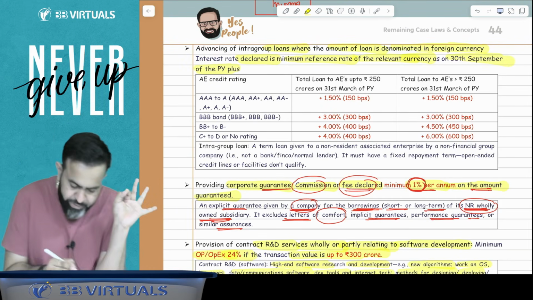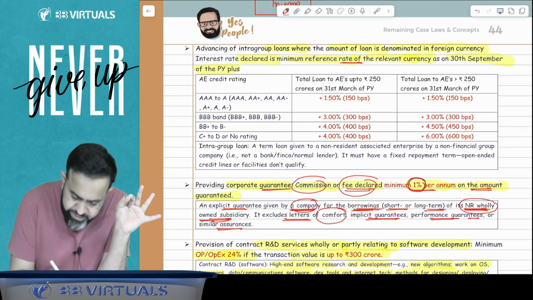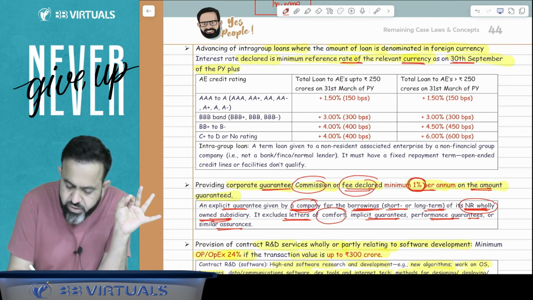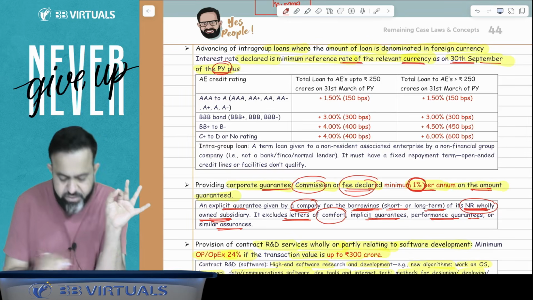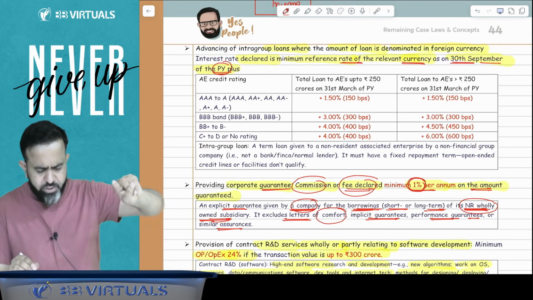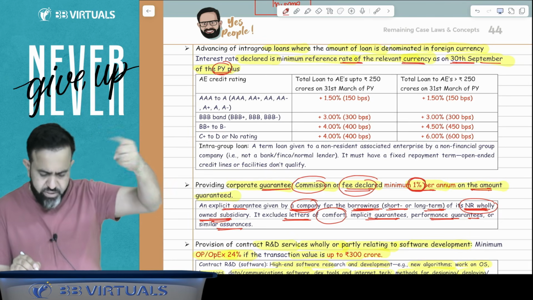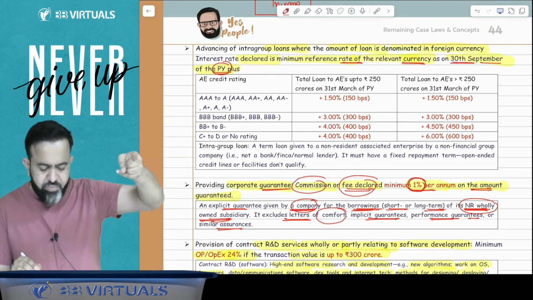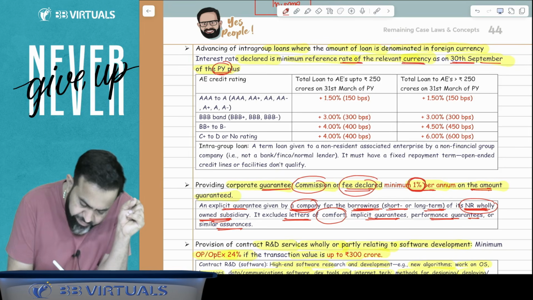So first you have to consider the reference rate of the relevant currency as on 30th September of the previous year. Now what is the meaning of the relevant reference rate?